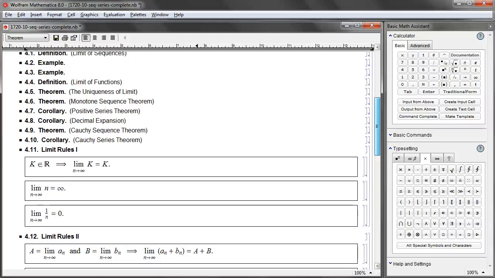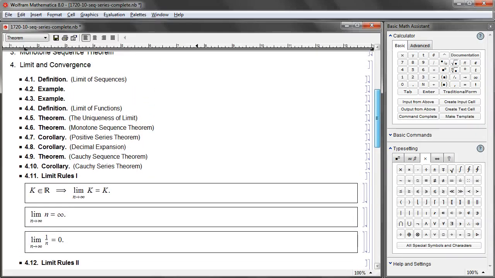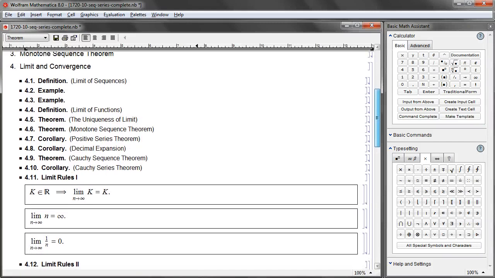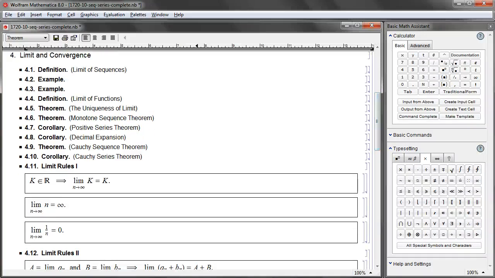And let's see, we don't have enough time to prove any of those limit rules in this video, so let us just mention them. And we are going to prove some of them in the next segment of the video. How about the first one? Limit of constant is, well, just constant. This is so trivial that you don't really even have to talk about it. K always remains K.